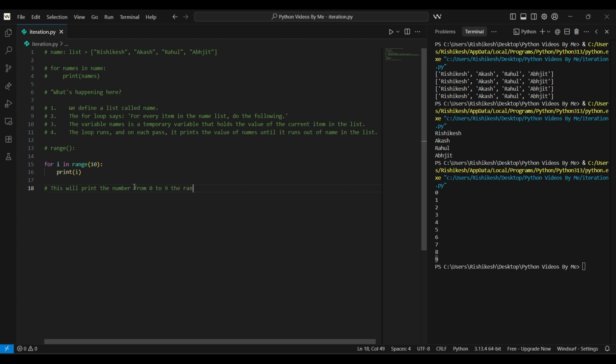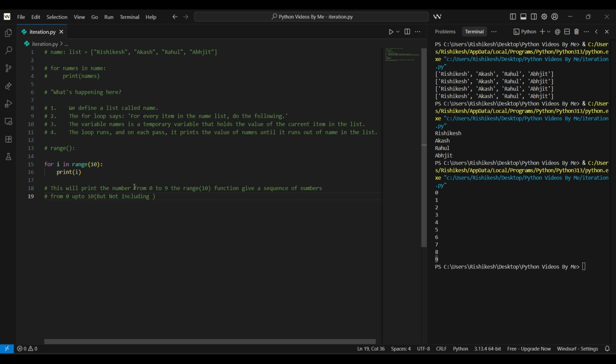The range of 10 function gives a sequence of numbers from 0 up to 10, but not including 10.